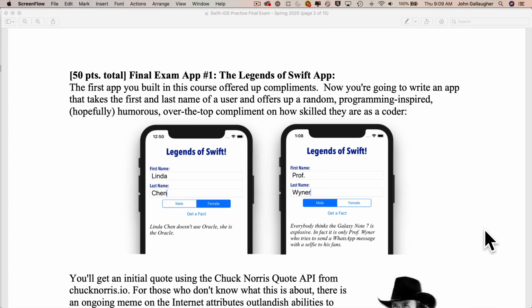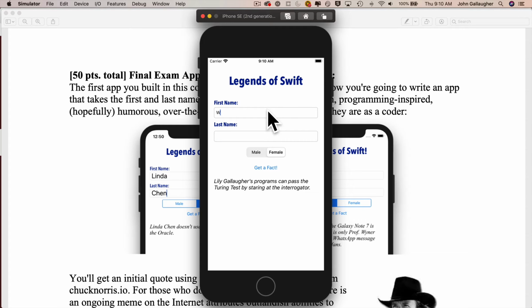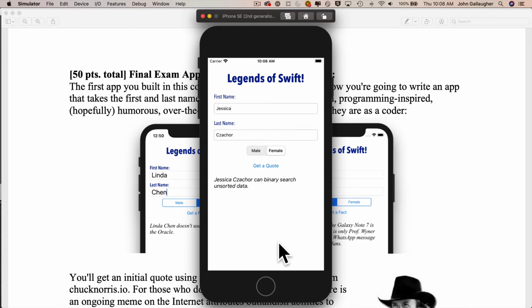We will create an app that looks like this, and we'll use it to celebrate the Swiftacular skills of our favorite programmers, which include you. What's more, since many of the world's greatest programmers have been women, and arguably the first programmer, Ada Lovelace, was a woman, we need to make sure that we can swap pronouns in our over-the-top complimentary quotes. We'll limit pronouns to male and female, but if you'd like to offer more gender diversity, feel free to expand your app after the exam. For now, let's giddy up.